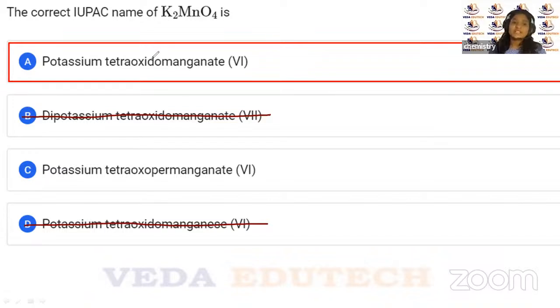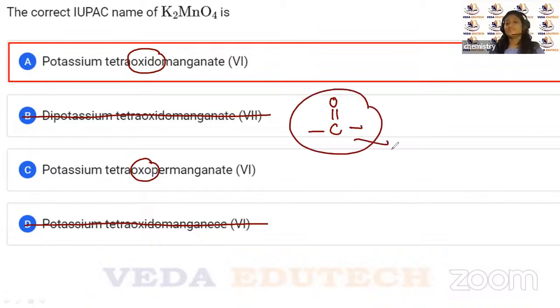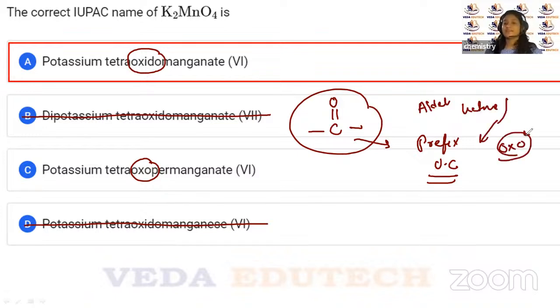And out of this, it is very easy. One is oxido and another is oxo. This is not oxo, right? Oxo is your carbonyl, something written like this. This is your prefix for organic chemistry, if you are having an aldehyde group, and one more is your ketone. So for ketone you use the prefix oxo, right? So this is not oxo here. So oxo is definitely wrong. Okay.